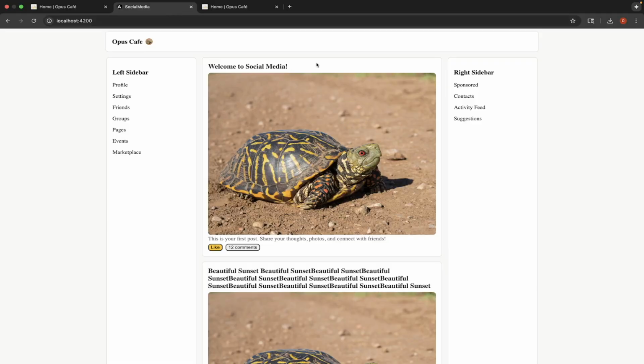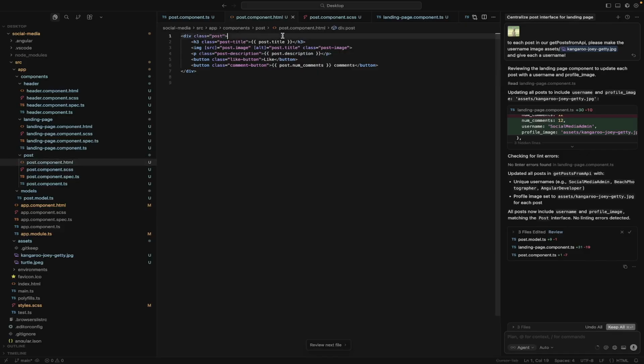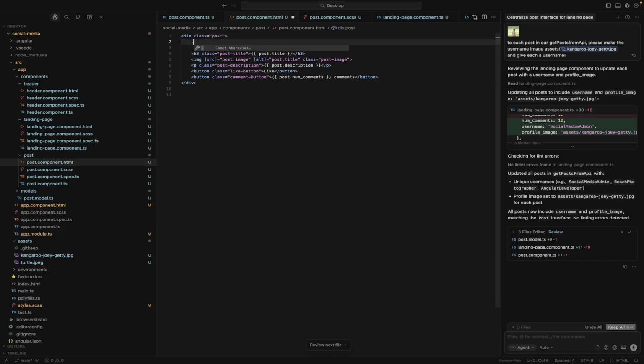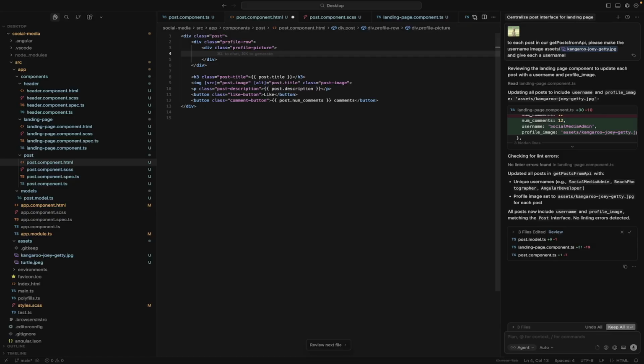Okay, so now let's add a profile picture to our HTML, and that's again going to be in post. So that's going to go above the title, and we're going to call this profile row. Okay, and we are going to have our profile picture. So let's make a profile picture class, and again you just press tab to auto-complete that, and it's going to be an image. And I actually had an idea that it would be cool to use a video, like a boomerang on Instagram, as people's profile images, but it would be profile videos. That would be kind of fun. Maybe we'll try doing that in a bit.